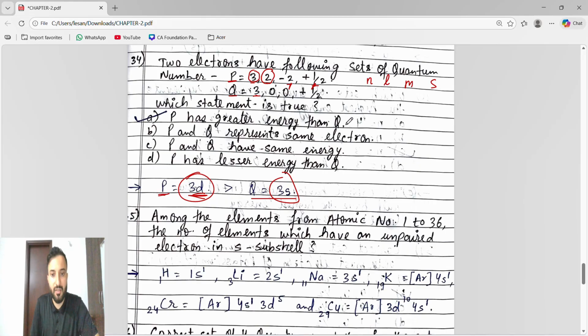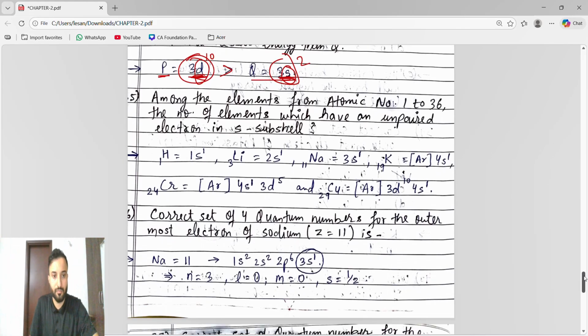P has greater energy than Q. Guys, P is 3D, Q is 3S. Obviously 3D is greater as compared to Q. So A is correct. Let's check B. P and Q represent the same electron. No. S is having 2, D is having 10. No chance. P and Q have the same energy. No. This is S and this is D. P has lesser energy than Q. No. S is lesser as compared to D. Means D is greater as compared to S. So 3D is greater as compared to 3S. Means P is greater as compared to Q. So P has greater energy than Q.